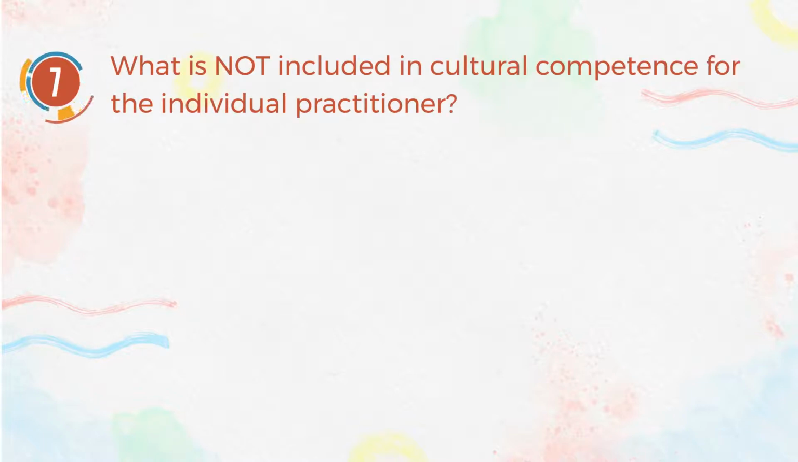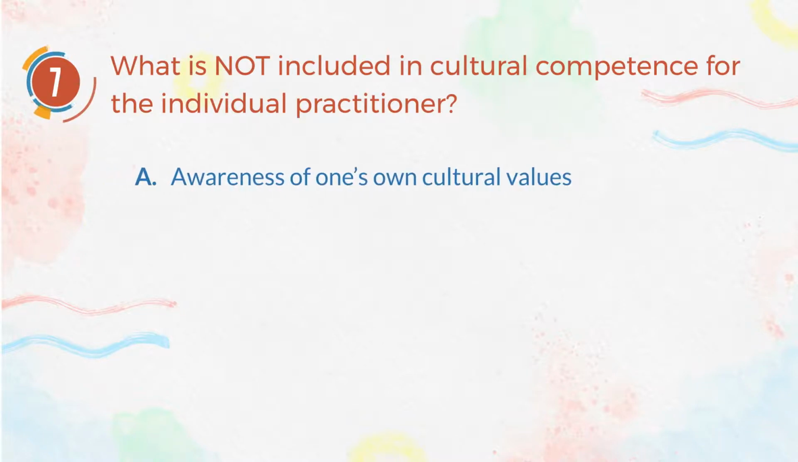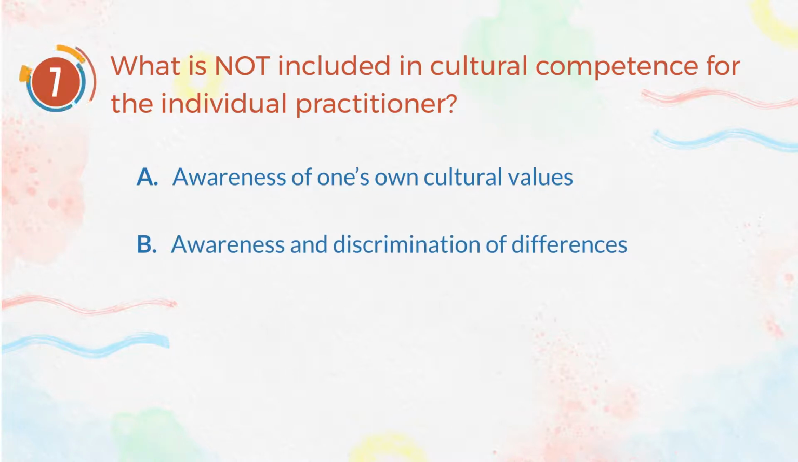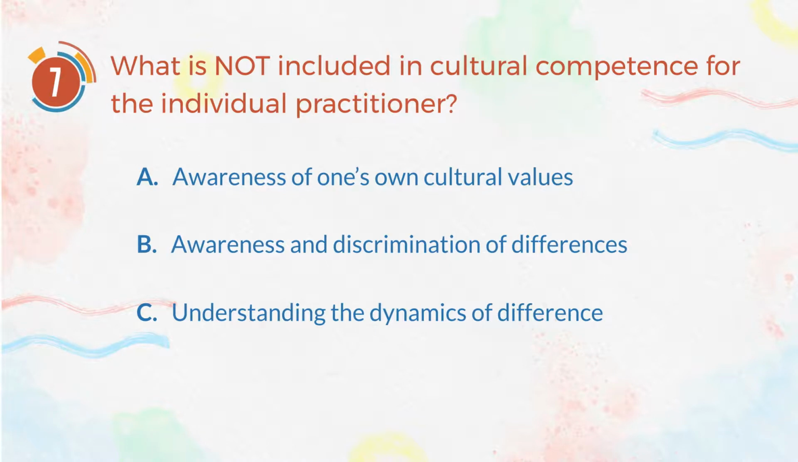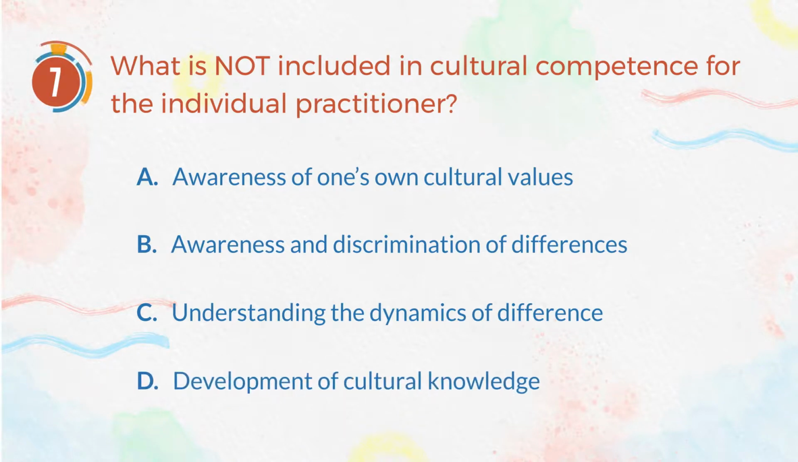Number 7. What is not included in cultural competence for the individual practitioner? A. Awareness of one's own cultural values. B. Awareness and discrimination of differences. C. Understanding the dynamics of difference. D. Development of cultural knowledge.